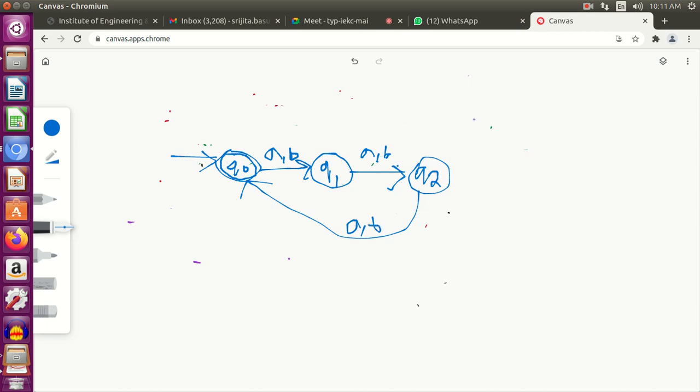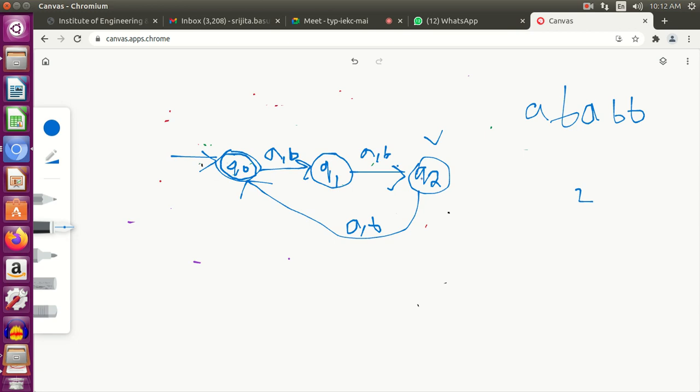Just check it, okay. Let's take a, b, a, b, b. The length is 1, 2, 3, 4, 5. What will be the remainder? Remainder 2. So do I end up at remainder 2? Let's check. a, b, a, b, b. Yeah, I end up at remainder 2. So it's fine. The construction is fine.